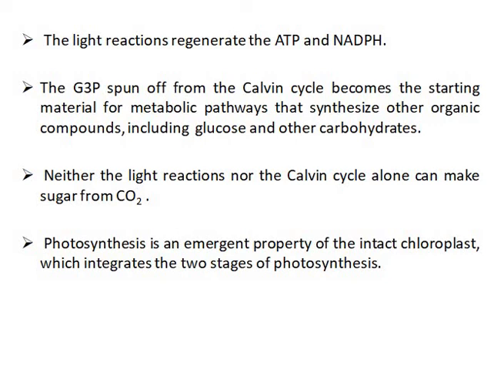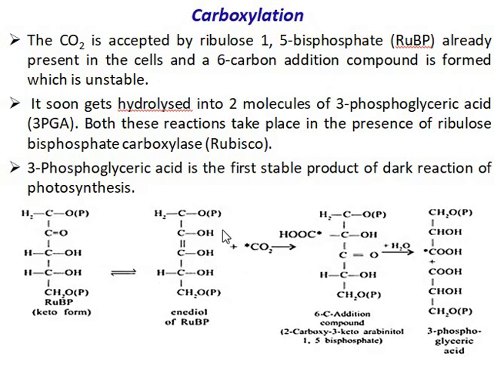The glyceraldehyde 3-phosphate spun off from the Calvin cycle becomes a starting material for metabolic pathways that synthesize other organic compounds, including glucose and other carbohydrates. Neither the light reactions nor the Calvin cycle alone can make sugar from carbon dioxide. Photosynthesis is an emergent property of the intact chloroplast, which integrates the two stages of photosynthesis. So we will discuss the Calvin cycle step by step.